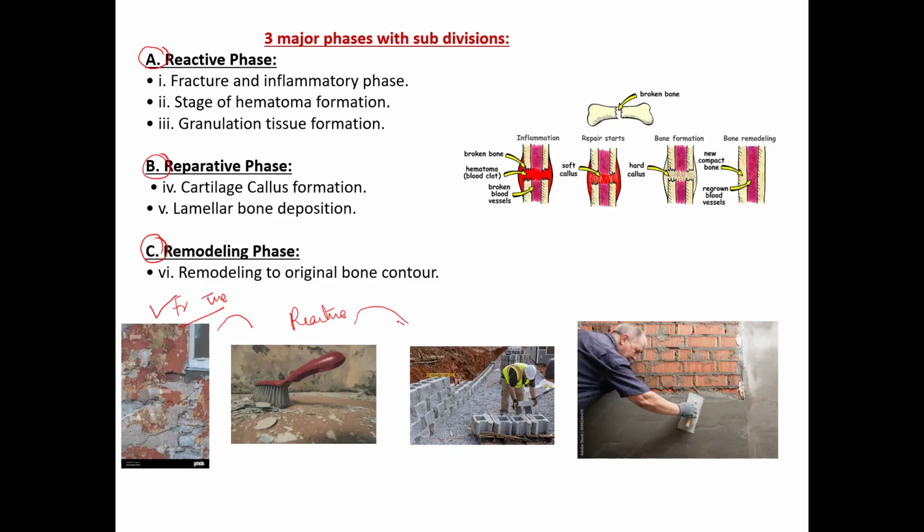एक बार पूरी सफाई करने के बाद वी assemble the thing or we get the things required for the building of new wall. So it resembles that of our new नई दीवार जब बनाएंगे तो it resembles reparative phase. Lastly, एक बार आप अच्छे से दीवार बनाए तो we try to polish it so that it attain the same how it was before there was accident. So this is called as remodeling.